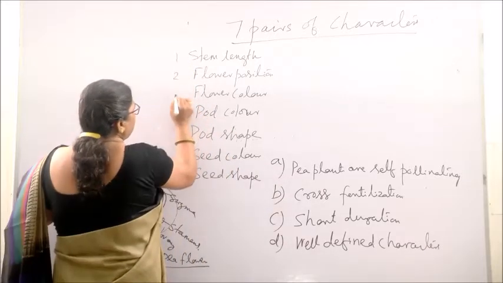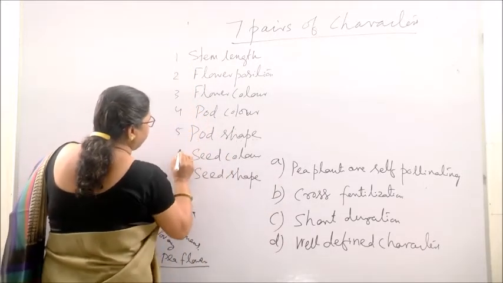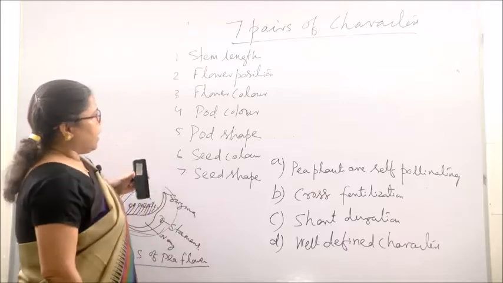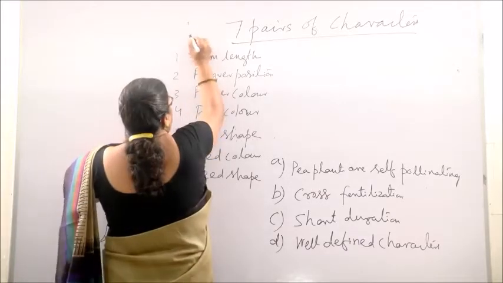So, 1, 2, 3, 4, 5, 6 and 7. These are known as the characters.